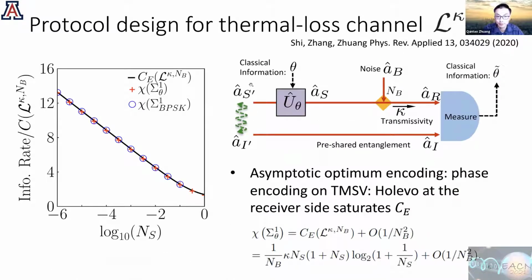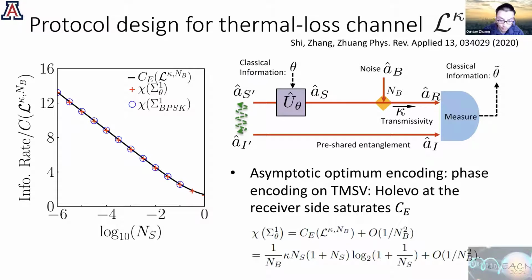So first, we know that in principle the input state of two-mode squeezed vacuum is the optimum. However, the general way of achieving the capacity would require some not very realistic modulation on this input state. For example, either position-based encoding or decoding, and then you would need a large block to actually realize it.